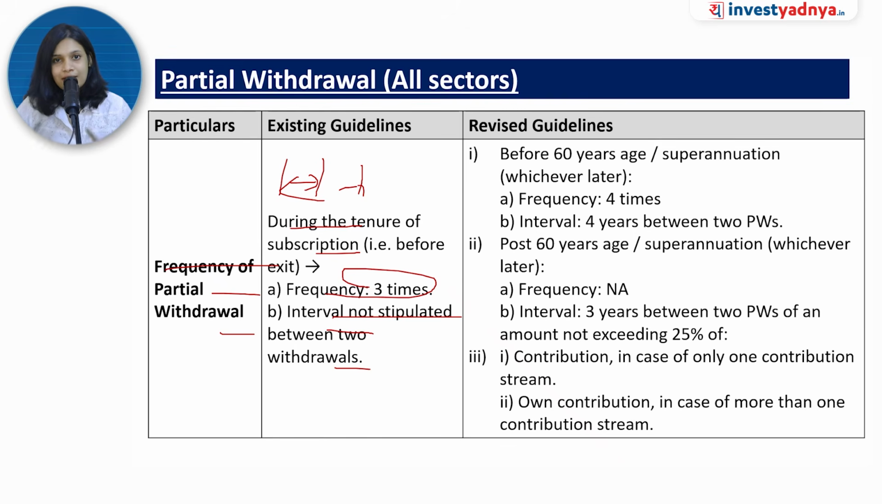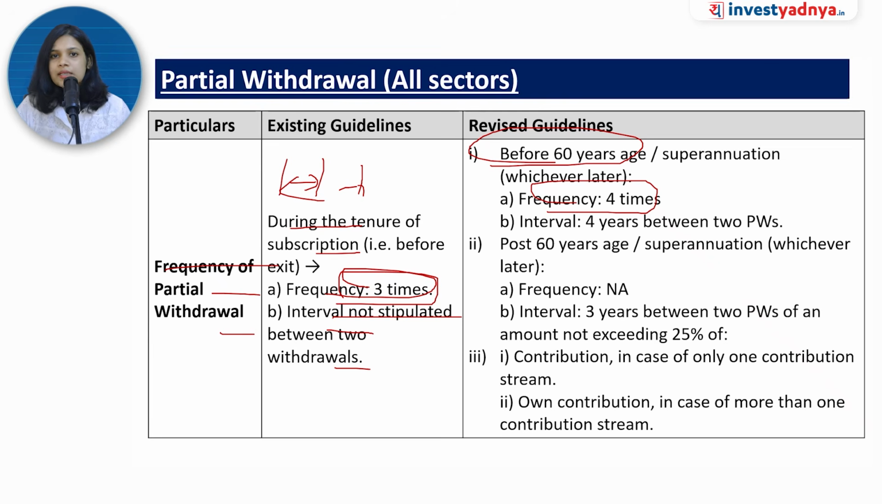But that has been clarified in the new provisions, in the new guidelines. So earlier there was no gap, but the change that has come strikes a balance, because now subscribers can get one additional withdrawal opportunity. Because earlier the frequency was 3 times, but now it has increased to 4 times. And this we are talking about before 60 years of age.